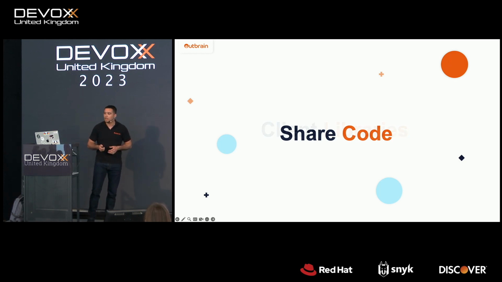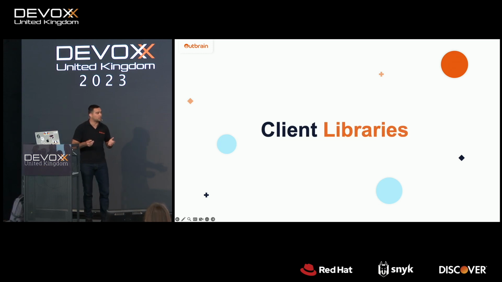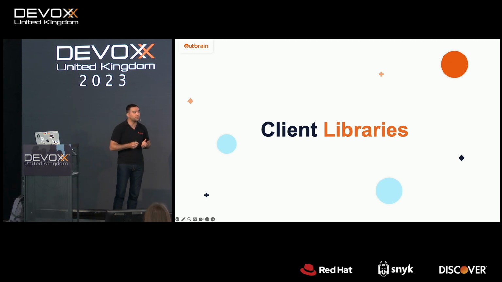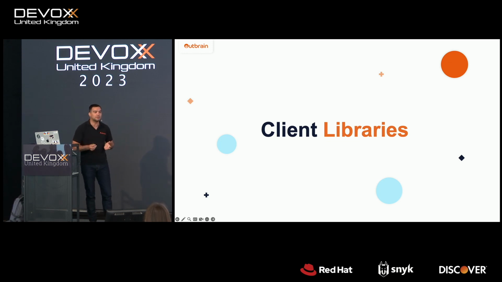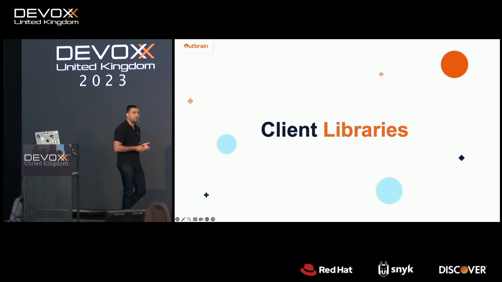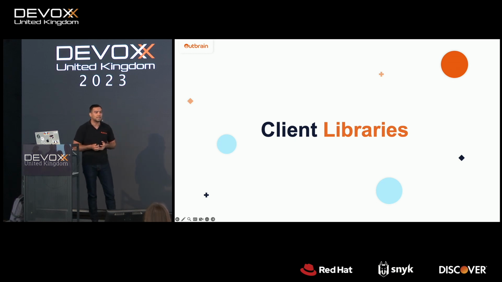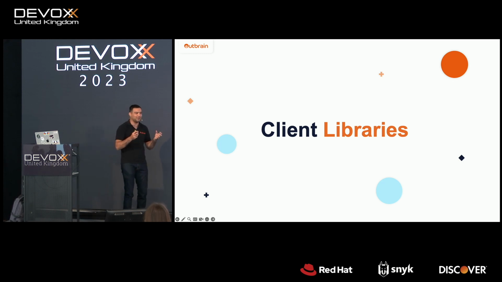So as I mentioned before, we work in a microservice architecture. And in order to communicate between services, we use client libraries. Every team is responsible for a certain number of services, and the teams also write the client code. It makes sense, because the team is familiar with the API, and they know if metrics, logging, or other mechanisms should be part of the library or not. So I'm not talking about a thin layer of code, a thin library that contains only the API and data transfer objects.